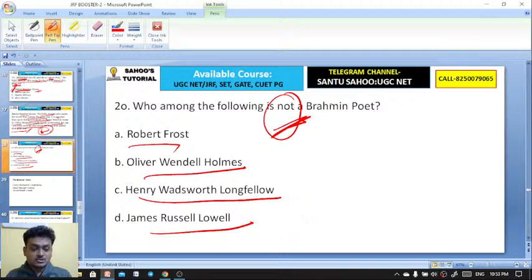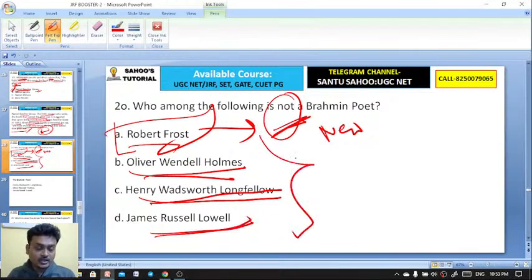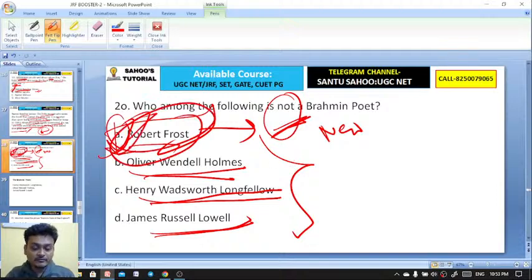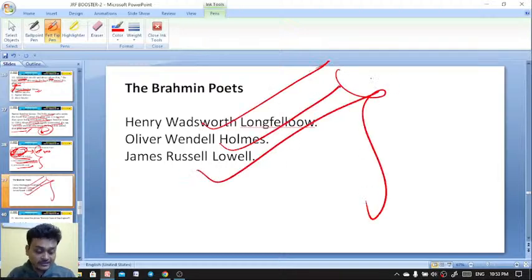So Robert Frost is actually the right answer. Robert Frost is a New England poet. So Oliver Wendell Holmes, H.W. Longfellow, and James Russell Lowell are all actually Brahmin poets, Bostonian Brahmin poets here. Robert Frost is the right answer. Robert Frost is not a Brahmin poet. Here is the explanation. The Brahmin poets are H.W. Longfellow, Oliver Wendell Holmes, James Russell Lowell. They're the Brahmin poets of Boston.